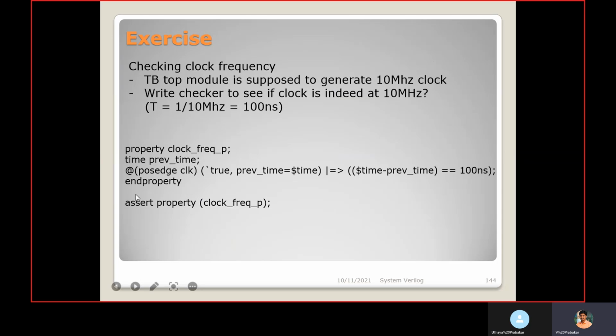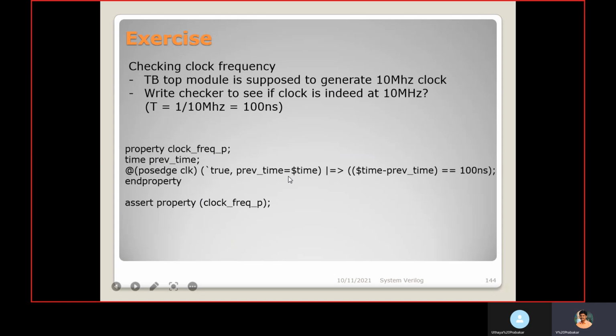Within that I declared a variable previous time as a time data type. At the passage of clock, tick true is defined as 1 previously, so tick true is always 1. So the answer is true.